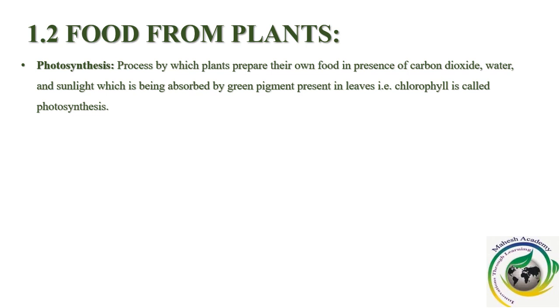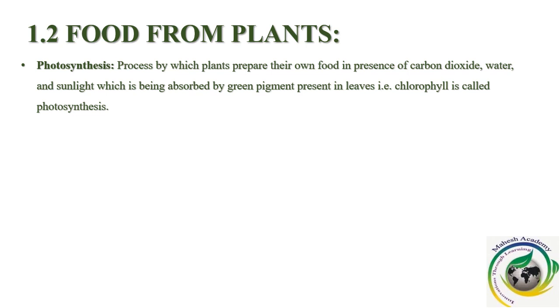To do photosynthesis, a plant is going to require three things, and what are they? Carbon dioxide present in the air. The roots of the plant absorb the water from the soil. And the green color. Why are the leaves of the plant green in color? Because of the presence of chlorophyll. So the chlorophyll present in the leaves is going to absorb the sunlight. Once a plant gets these three things, carbon dioxide, water and sunlight, it starts preparing its own food. So that is photosynthesis. Understood? We've just revised it. You already know it, right?